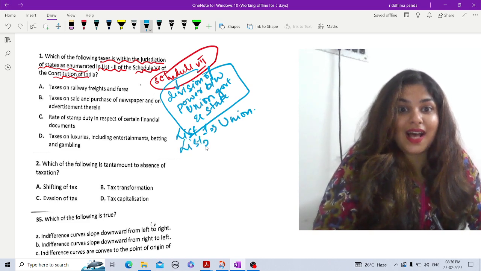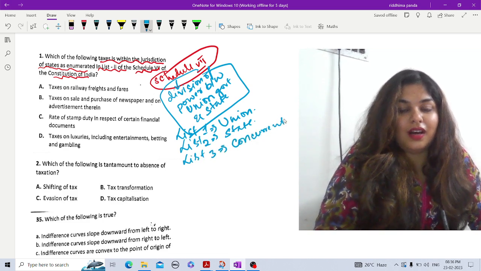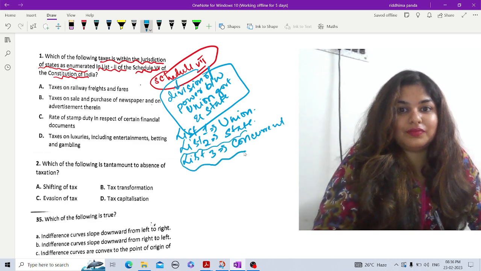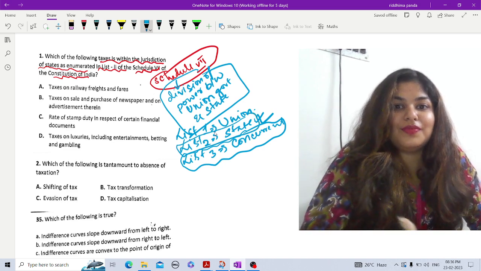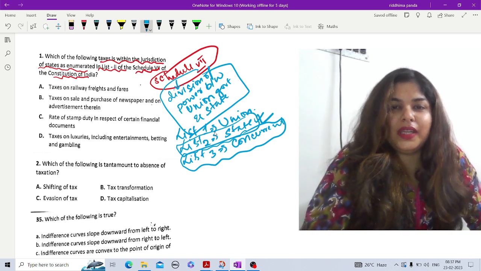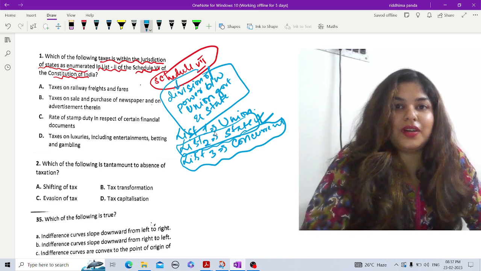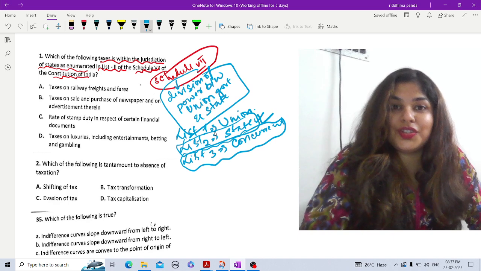List 2, as asked in the question, is for state, and list 3 is the concurrent list, okay? Now under state, taxes like for example gambling, entertainment, liquor, etc. So these all come under the state or list 2 of the Schedule 7.